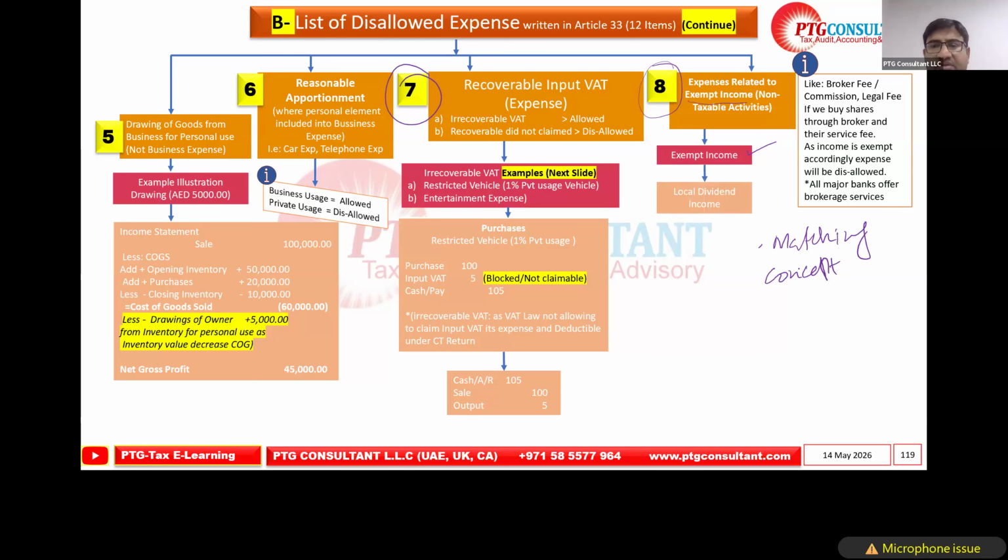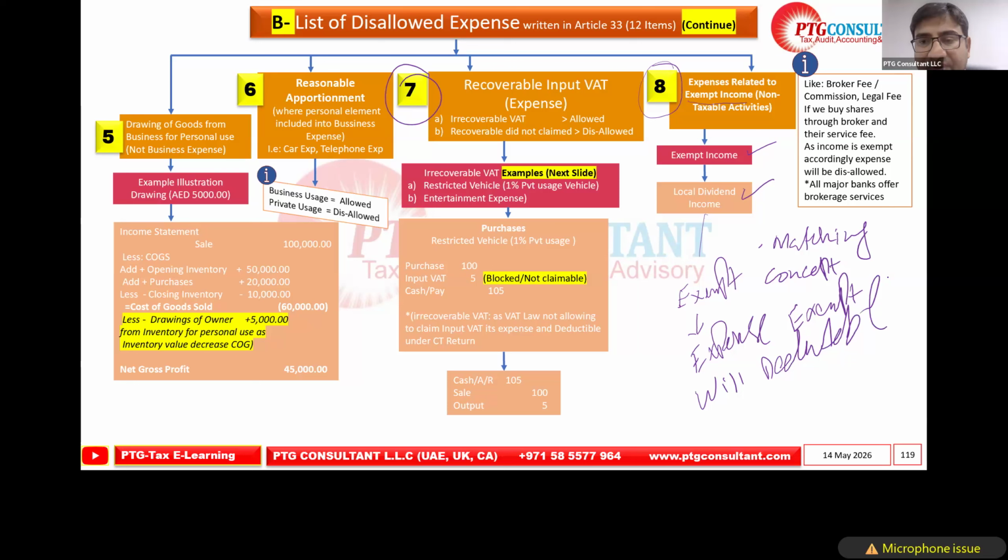Okay. So here we are seeing the exempt income, the local dividend income. If we are not paying tax on this, local dividend we said is exempt. If income is exempt, then expenses belonging to exempt income will not be deductible, right?